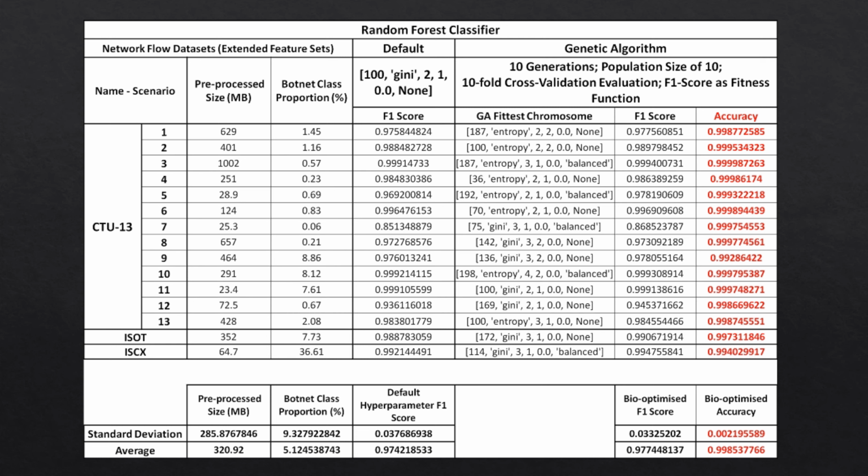As you can see, the fittest chromosomes or hyperparameter sets that the genetic algorithm produces are all different on a dataset by dataset basis. This helps improve the F1 score and ultimately the accuracy as well. The accuracy is shown on the right hand side in red, with the average at the bottom there of 0.998.